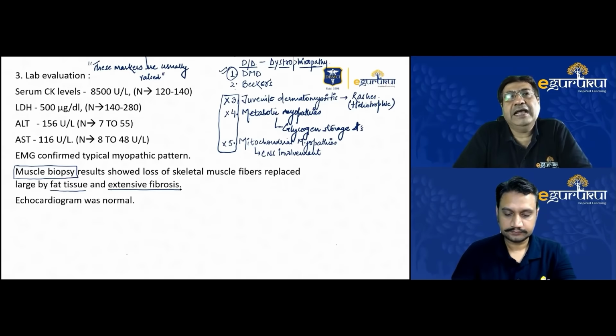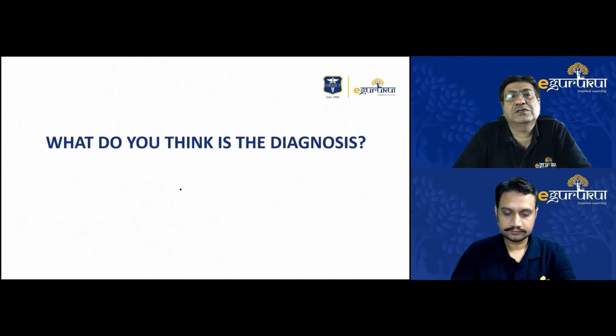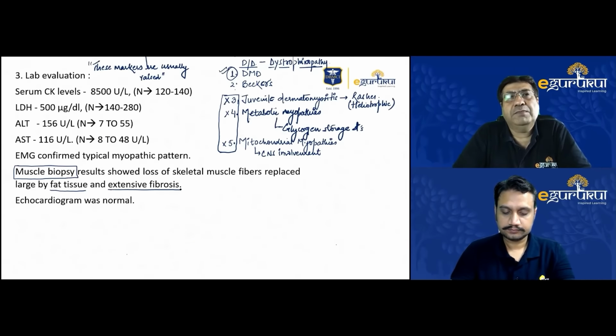As is recommended in all cases of DMD, starting from the age of 10 years or when the symptoms appear, an echocardiogram should also be done because many of these children present with persistent tachycardias and myocardial fibrosis. So an echocardiogram was done, but thankfully it was normal in this child. So there was no finding seen in this case.